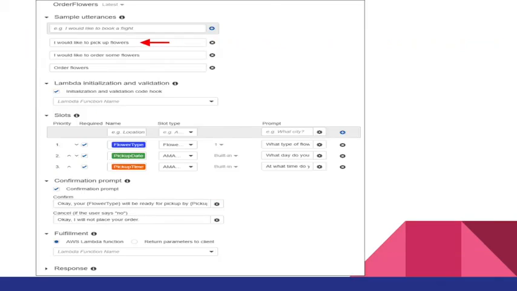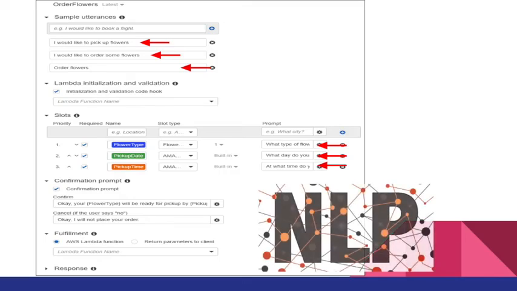Take for instance, we want to create a chatbot assistant to order flowers. We will train our chatbot for a couple of responses, like if a user asks a question like, I would like to pick up flowers, the chatbot will respond what type of flowers, and etc. These responses we have set for a chatbot to behave in a certain manner. The bot will train itself with data that we provide with NLP algorithms to understand the context of a question and respond accordingly.